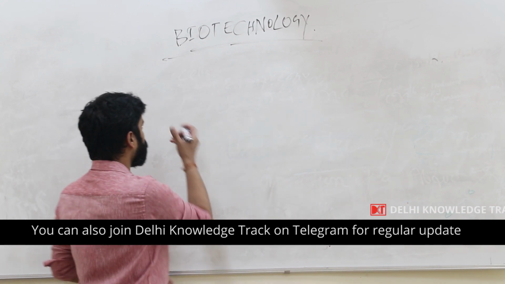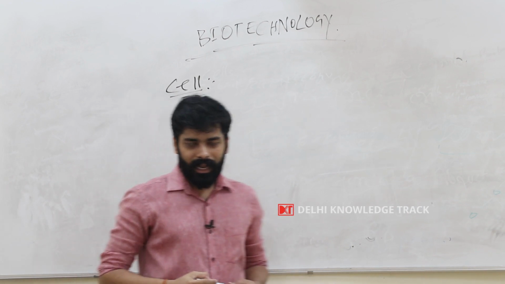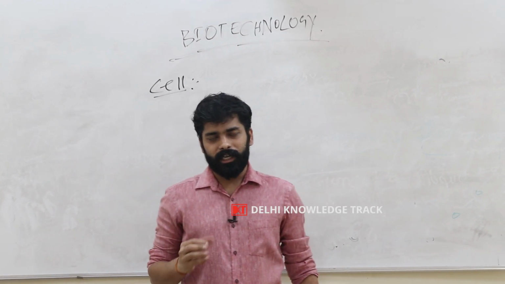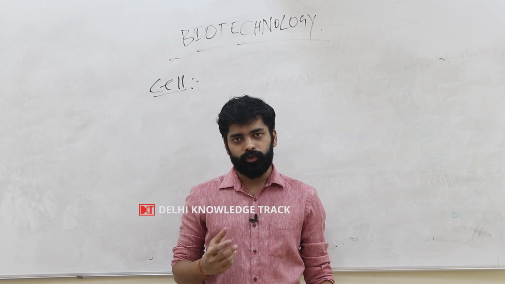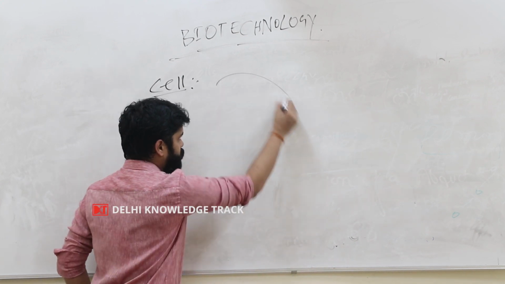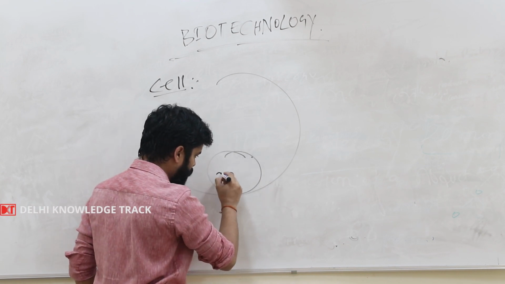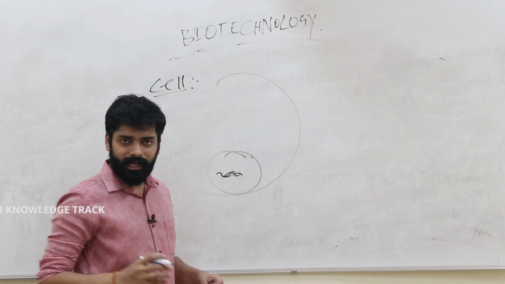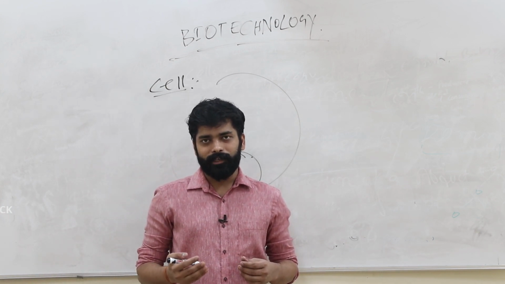So before going into the detail of the chapter, I would like to recapitulate our previous knowledge about the cell. So what is a cell? Cell is the basic unit of life. Any living organism, whether it is a plant, bacteria or an animal, will have cells, and the cell is the basic unit of life. If we look at the structure of the cell, inside the cell we will have the nucleus. In the nucleus we will have the DNA. DNA is present in the nucleus in a condensed form.